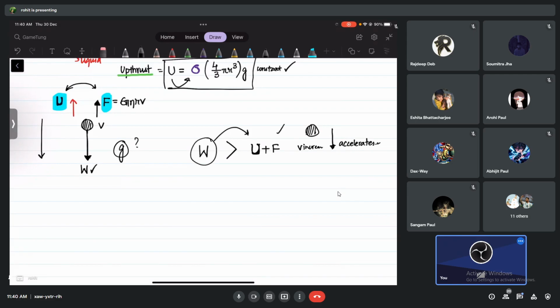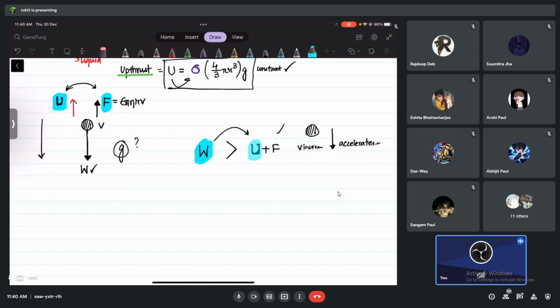I think this part is clear. Yes, sir. And does the weight increase or doesn't increase? It doesn't increase. It's just moving down. How can the weight increase? No. Okay. So weight doesn't increase.